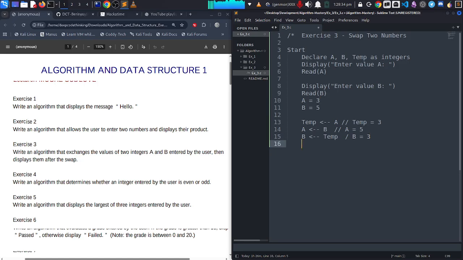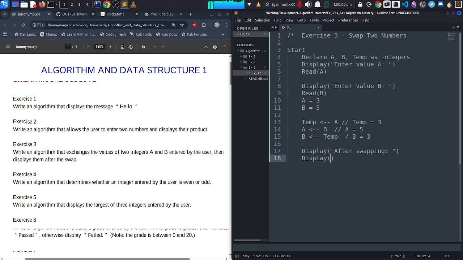Okay, so after doing that, I may say display after swapping. So now after swapping I can display a and display b.